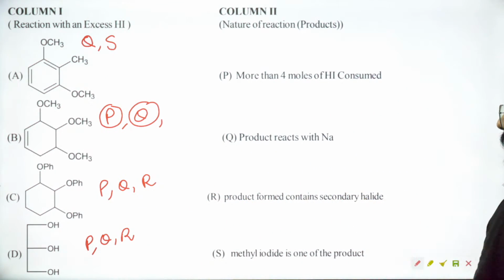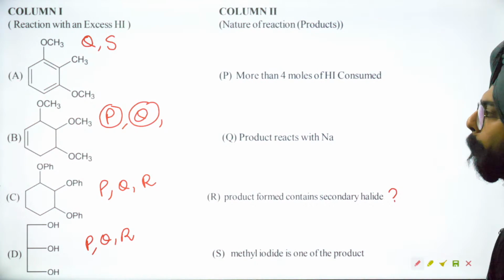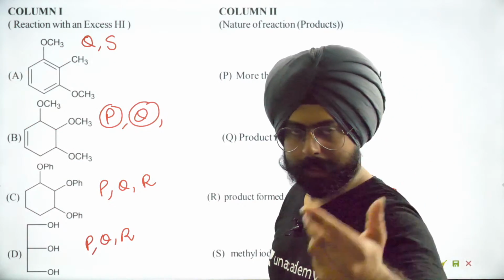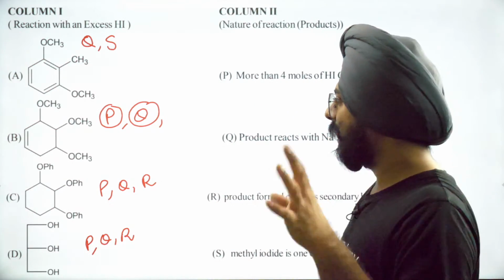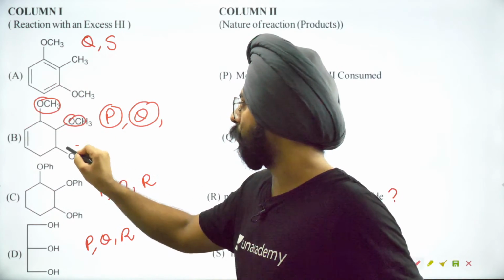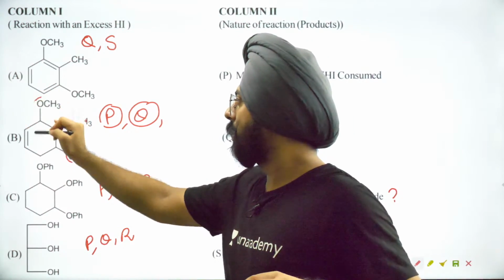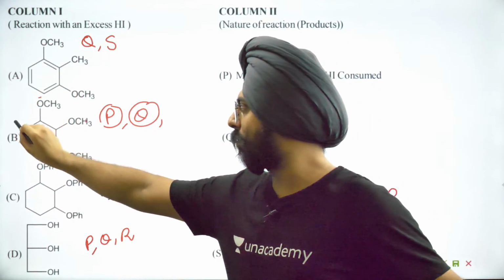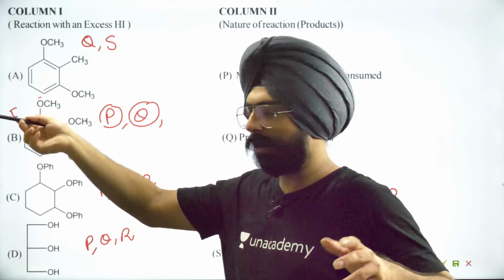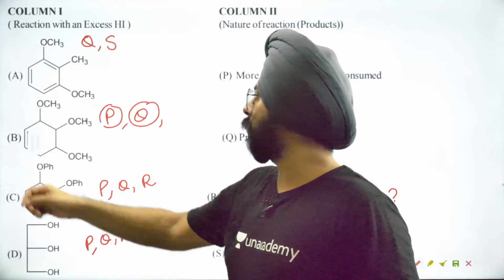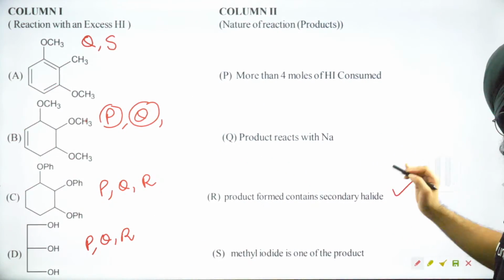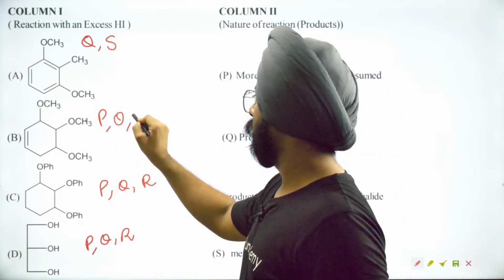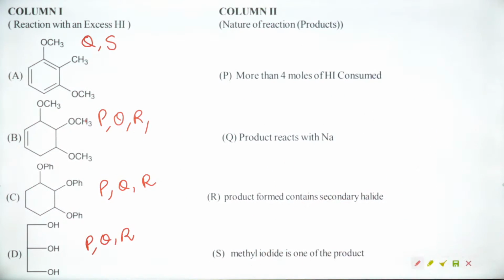Product formed contains secondary halide. If similar things are happening to C and D, there will be secondary halide formation for sure. And even if you don't consider the secondary halide formation from this part, do you understand there will be secondary halide formation over here? When the HI adds on to the double bond, there will be an iodine over here. Forget the double bond, yeah? So secondary halide is going to get created for sure, even if you don't come to the final product. So यहाँ पे P, Q, R, and then it says methyl iodide is one of the products.